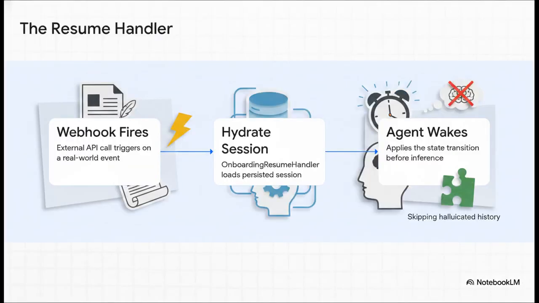So here is how that resumption elegantly plays out in practice. Step 1, a real-world event, like that much-needed signature, fires a webhook. Step 2, the onboarding resume handler automatically hydrates the persisted session straight from the database. And step 3, the agent wakes up programmatically via a state delta. This atomically applies the state transition before the agent's next inference call. It wakes up knowing exactly where it is, completely bypassing any of that hallucinated history we talked about earlier.